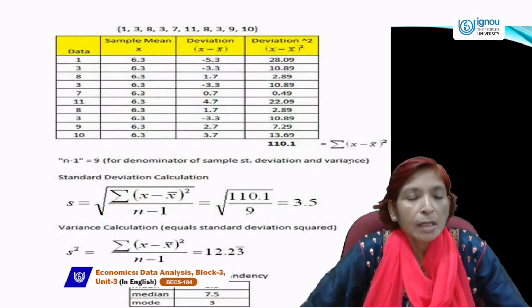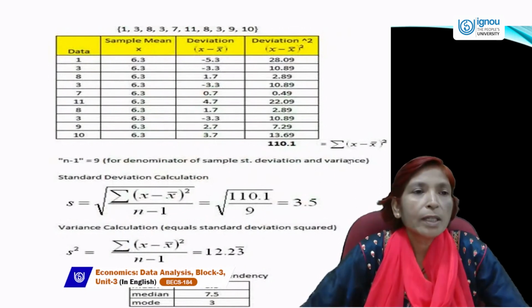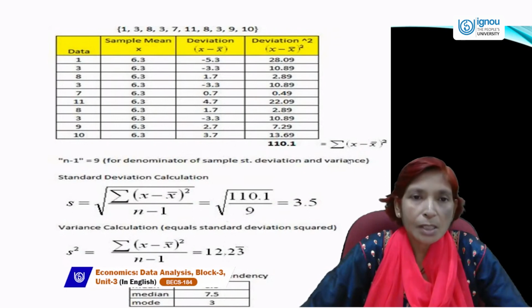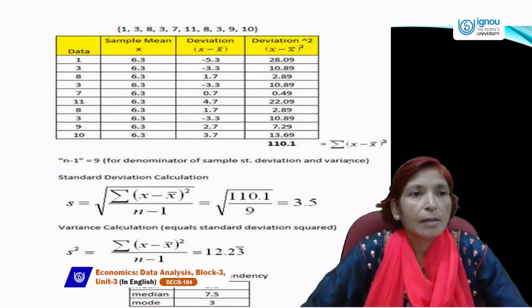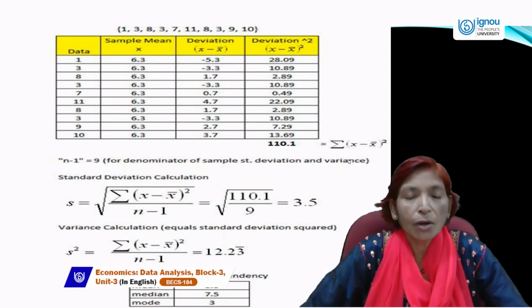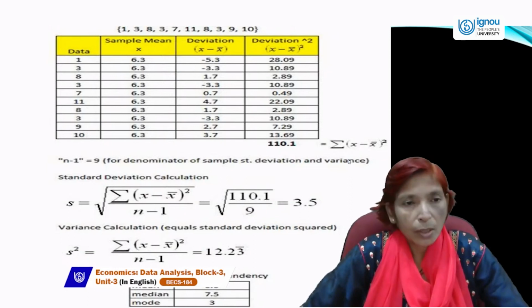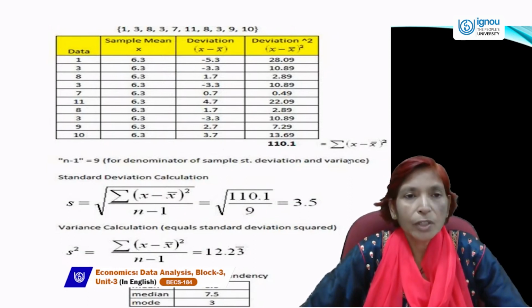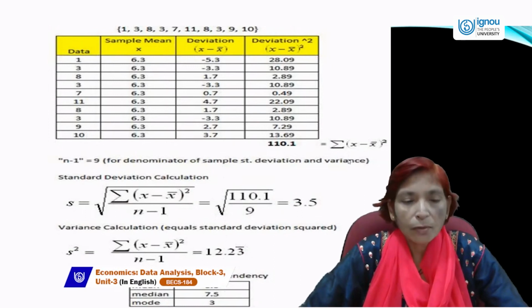Next is standard deviation. How can we calculate standard deviation? Standard deviation is also a very simple method. Standard deviation is based on the mean value or average. So standard deviation is a very good measure of dispersion because it is based on the mean and it does not ignore the signs like plus and minus. That's why standard deviation is a very good measure of dispersion.